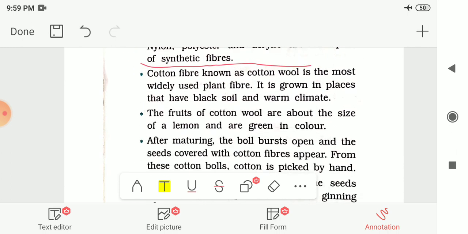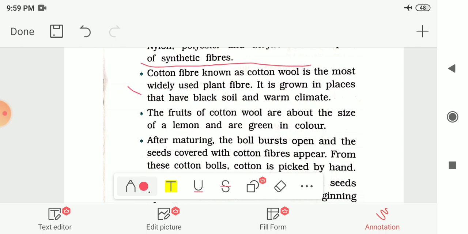Then after we had seen about cotton. So cotton fiber, known as cotton wool, is the most widely used plant fiber, and it is grown in the places that have black soil and warm climate. We had then after seen how we are getting the cotton fabric.